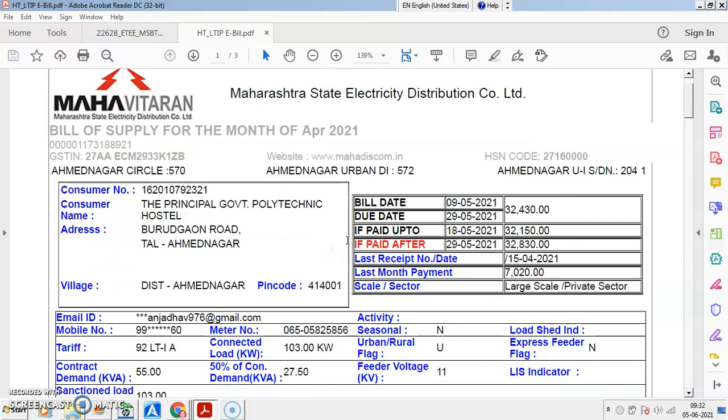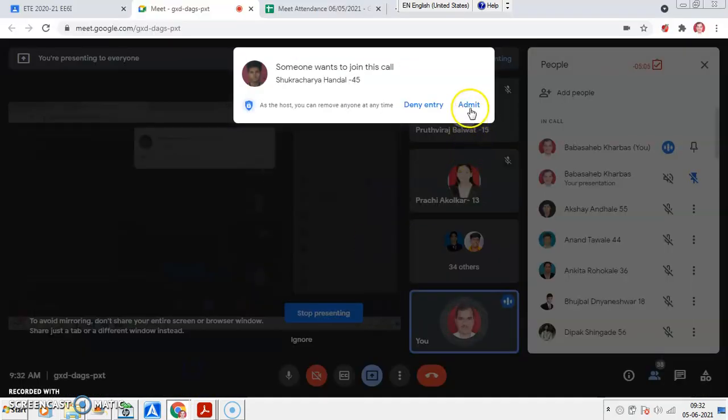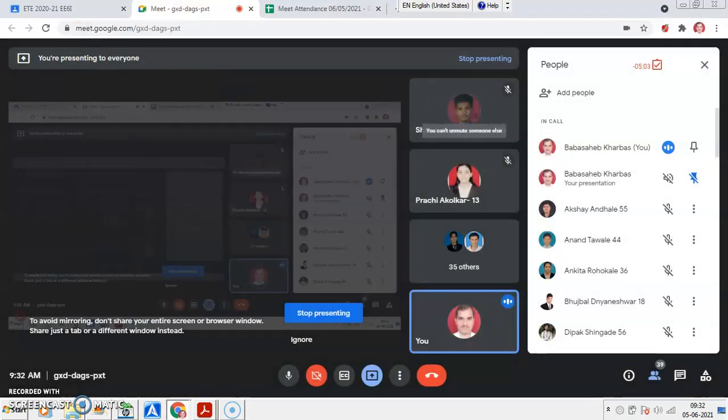You might have understood what readings are taken: KVA, KVAR, KVAR leading, KVAR lagging, then net KVA consumed, and then the billing process, how the bill is calculated. Any doubt regarding that?